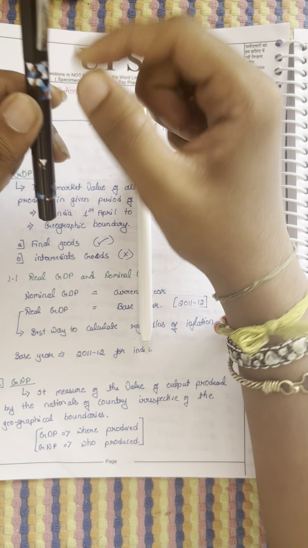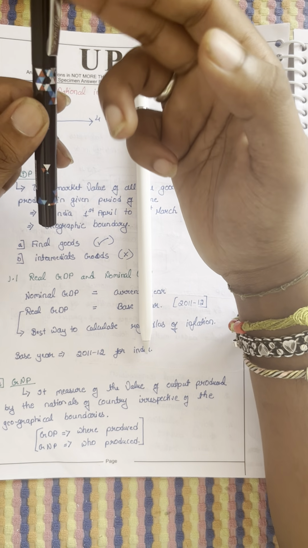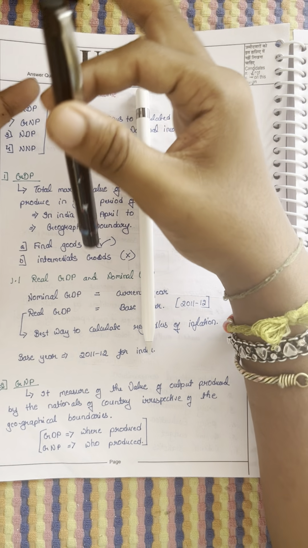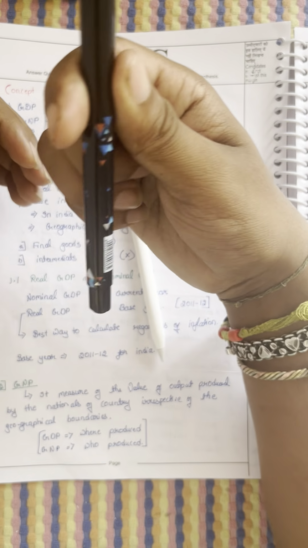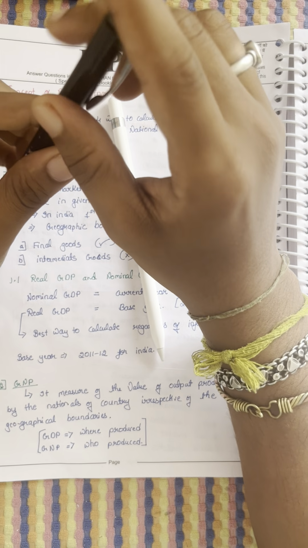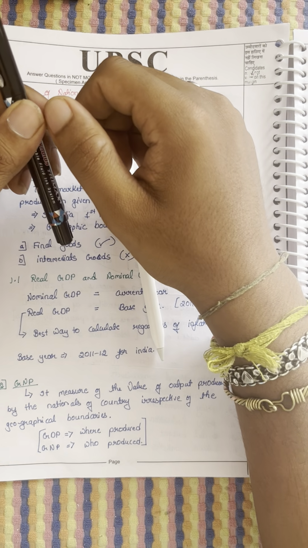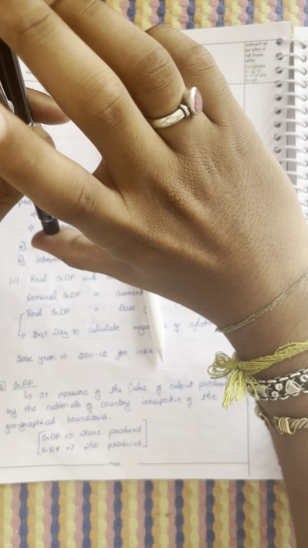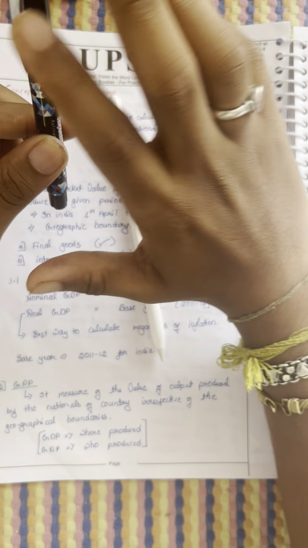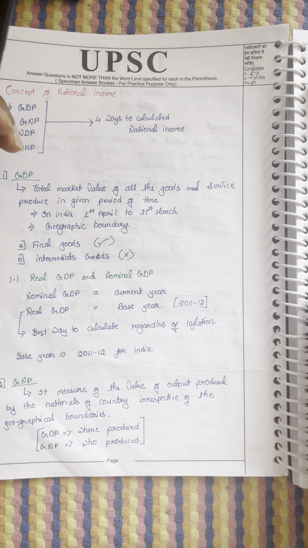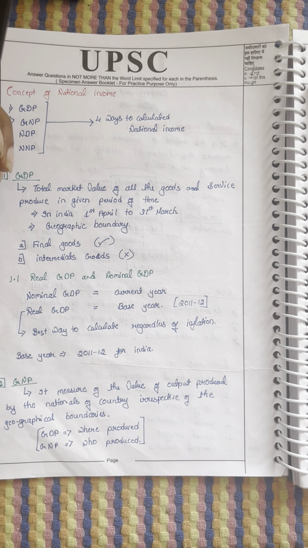Maybe refill may be 10 rupees, body will be 10 rupees, wages will be 10 rupees, total 30 rupees. The market price will be 40 rupees in the market, 10 rupees will be company profit. So the market price is what will be added to the GDP. We don't add intermediate goods in GDP.